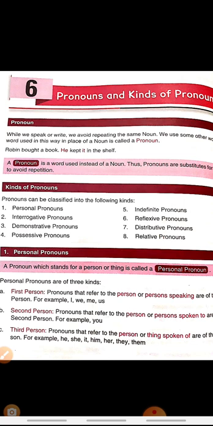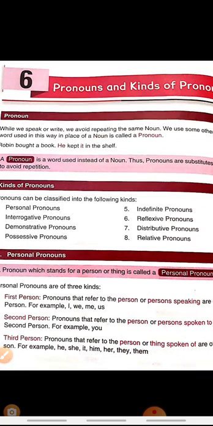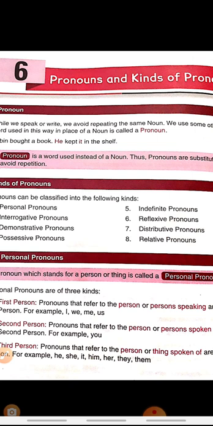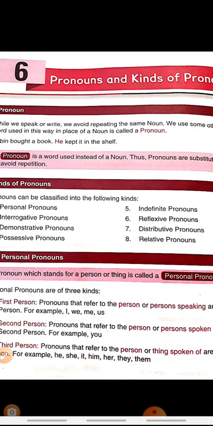First person is the person who is speaking. Right now, I am the first person because I am speaking to you. Right? So, I, we, me, and us, they are the first person. Second person is the person to whom we are talking. And right now, who is the second person? You all are the second person because I am talking to you. And second person is always you, right?